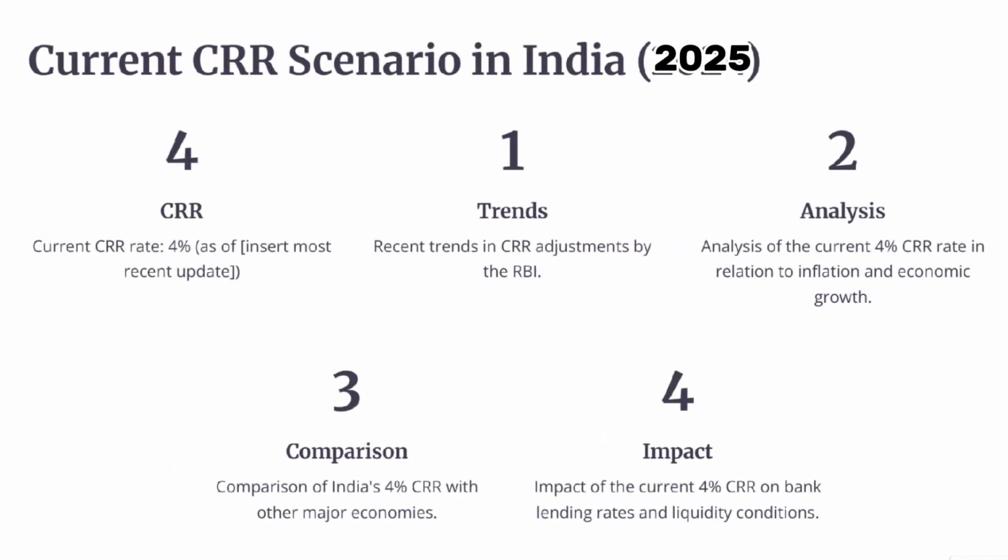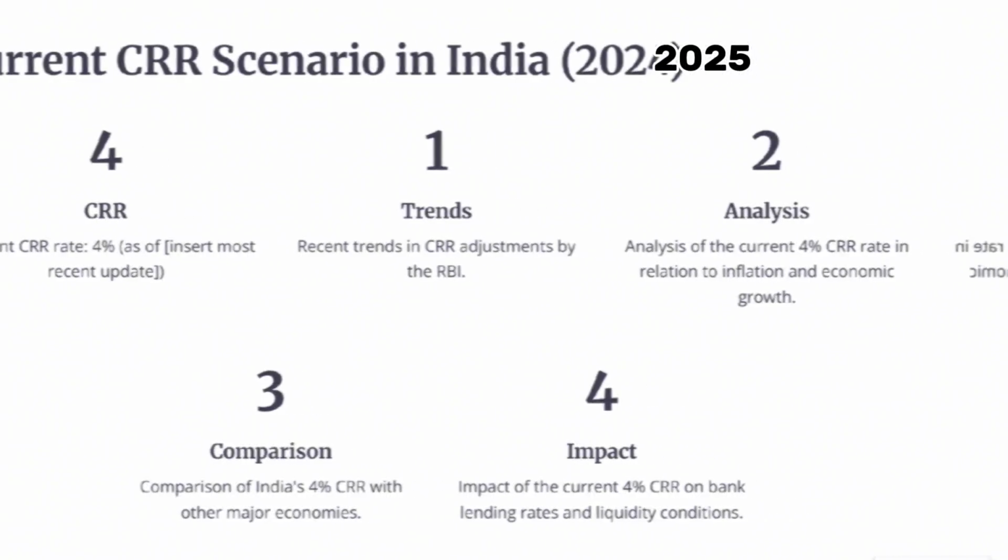Current CRR scenario in India, 2024. Current CRR rate: 4% as of the most recent update. Recent trends in CRR adjustments by the RBI. Analysis of the current 4% CRR rate in relation to inflation and economic growth. Comparison of India's 4% CRR with other major economies. Impact of the current 4% CRR on bank lending rates and liquidity conditions.